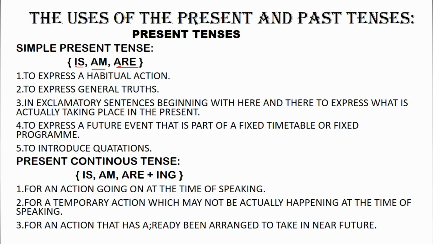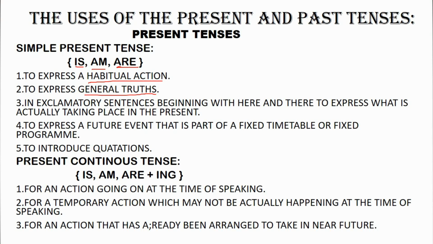I get up every day at 5 o'clock. So these are called habitual actions. The next one is to express general truths. To express the general truths, we use simple present tense. For example, honey is sweet, or the sun rises in the east. So these are general truths or universal truths. To express those general or universal truths, we use simple present tense.